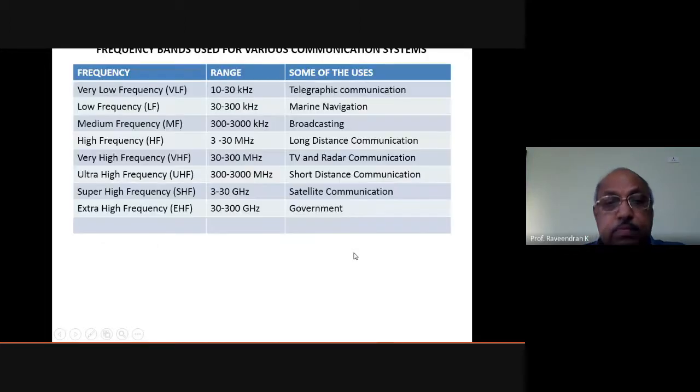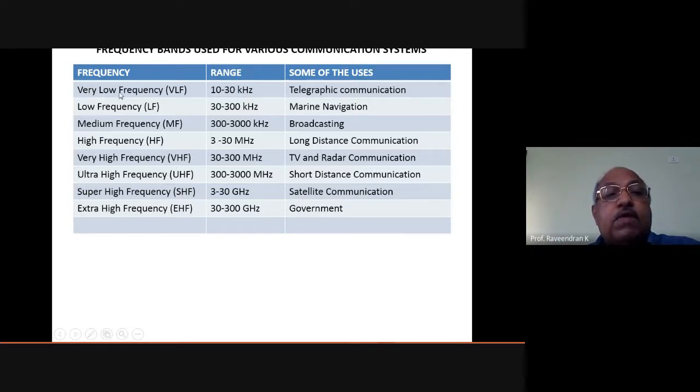Now, what are the frequency bands used for various communication systems? These are the frequency bands used nowadays, up to the fifth generation communication system. Mainly up to the fourth generation, we have these kinds of bandwidths, but in the fifth generation communication also, some of the bands are used. We will come across them one by one. You should remember these frequency bands to a certain extent, not all of them, but you should know what each is used for.